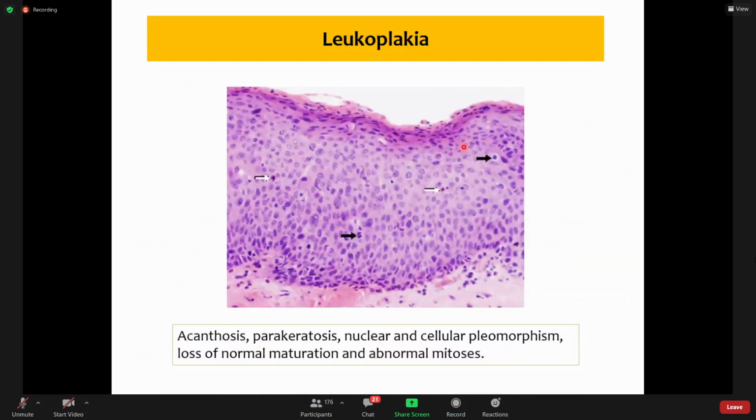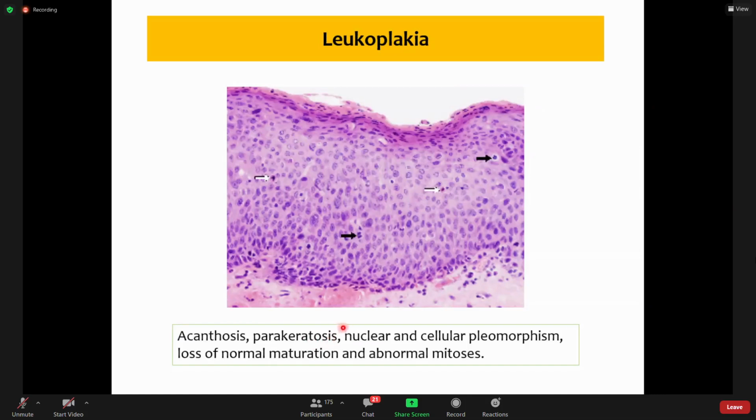Now this is a microscopic picture. This is normal epidermal layers. Normally they are around 10 to 11 to 12 layers at the most. But you can see now in this specimen, they are more than 20 cell layers. If we count 1, 2, 3, 4, 5, so more than 20. So this is acanthosis. Now you see in the surface layers, normally there should not be any nuclei. There are nuclei in the surface layer. This is parakeratosis.